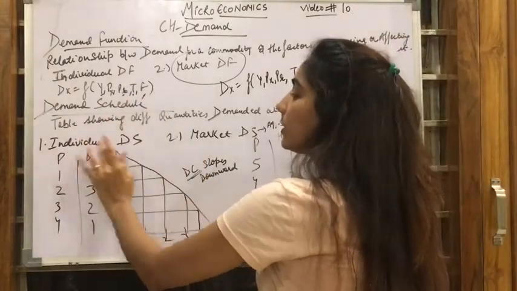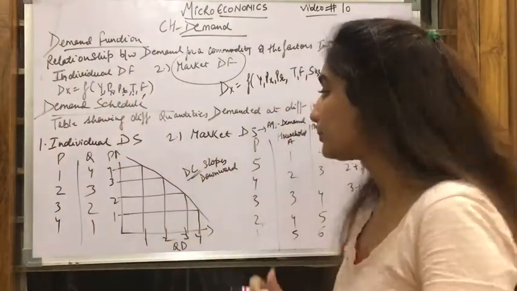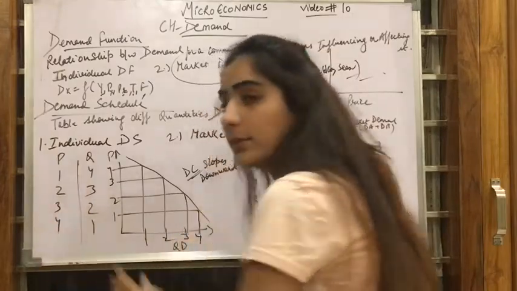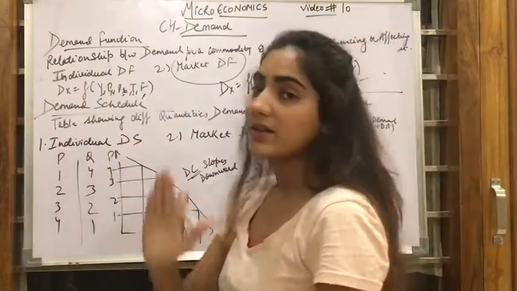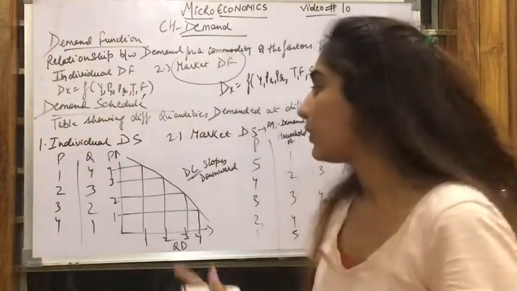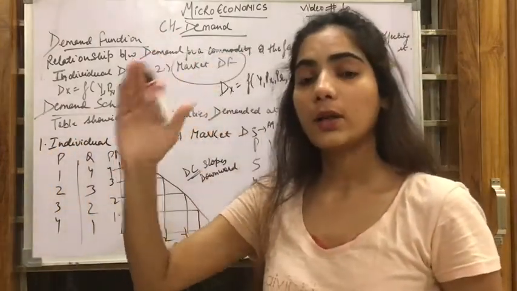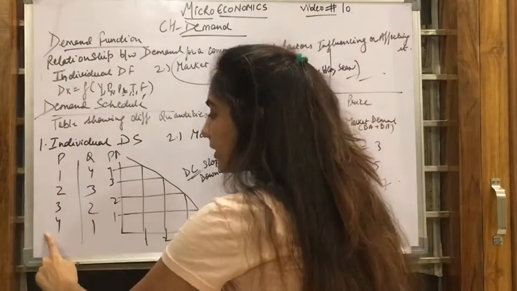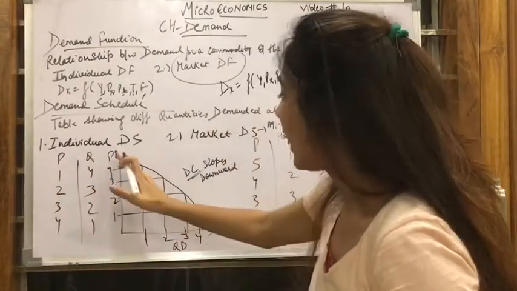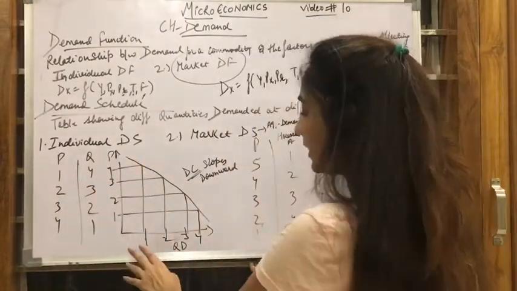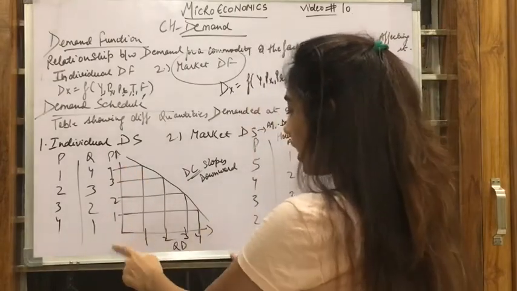Under the individual demand schedule, we have to draw the table. That means we have to show the relation of both prices and quantity. If prices are increasing, the consumer demand will decrease. So as prices increase, demand decreases, and we have drawn the diagram. That means we have drawn the graph.